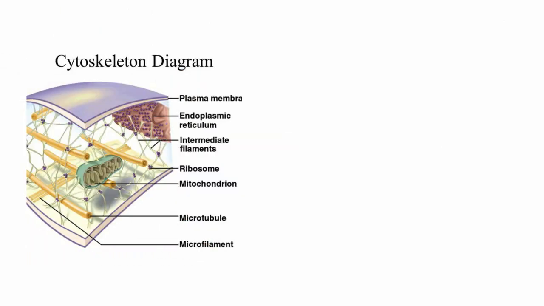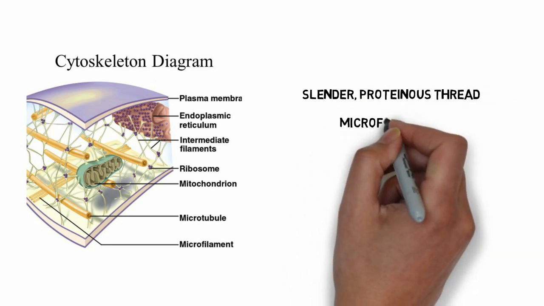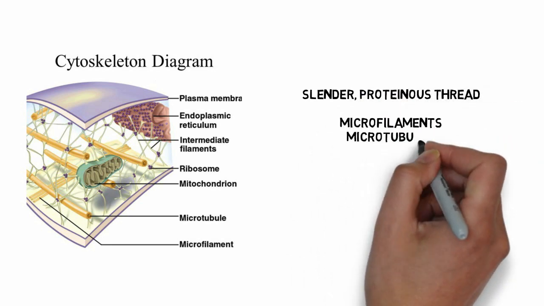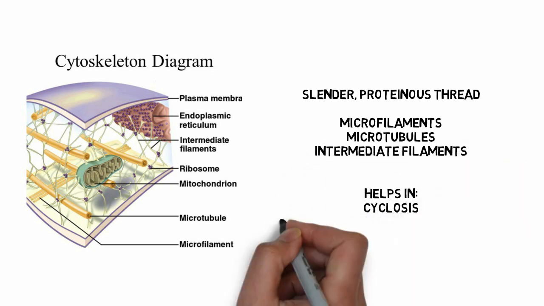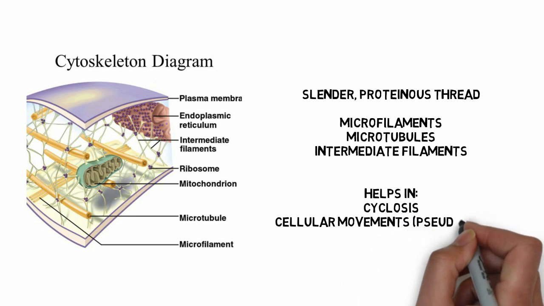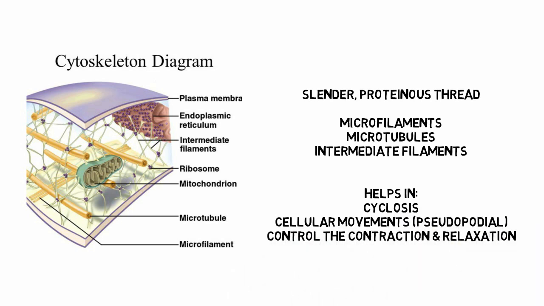On the left hand side of your screen there is a structure of the cytoskeleton that includes different components such as microfilaments, microtubules and intermediate filaments. It helps in cyclosis and cellular movements such as pseudopodial movements, and it controls the contraction and relaxation of different components such as muscles.